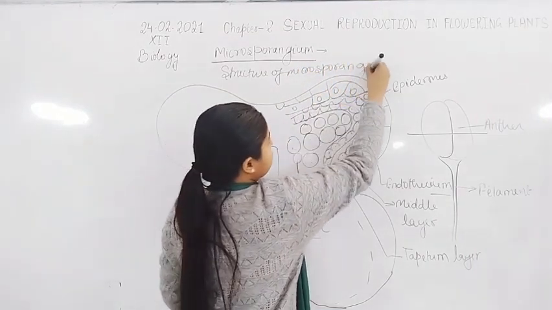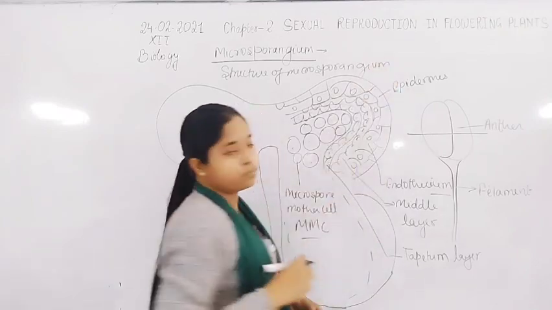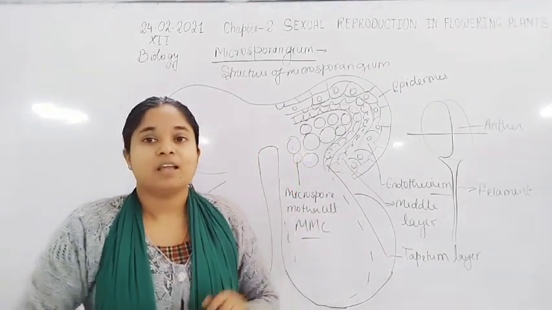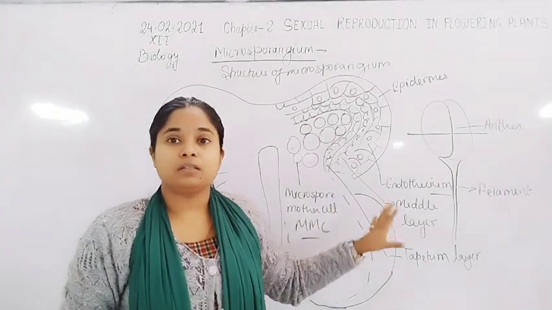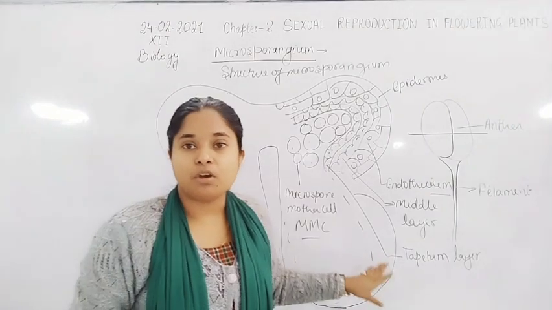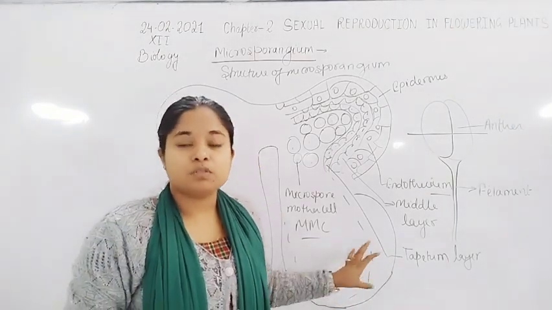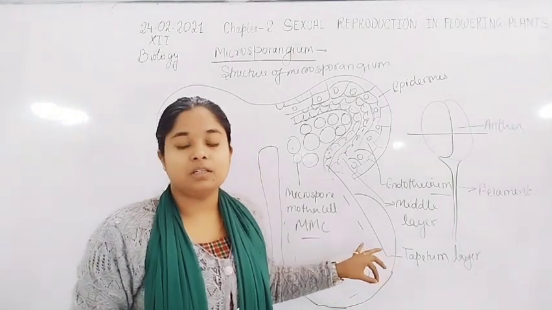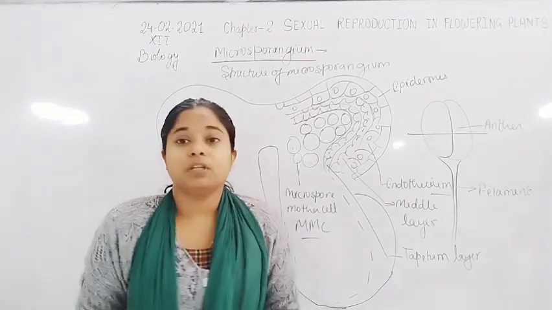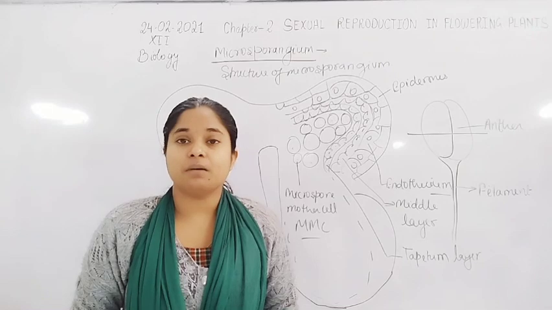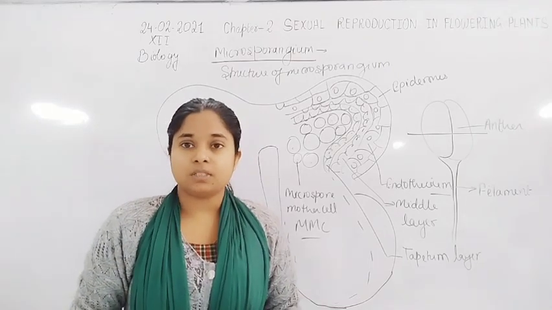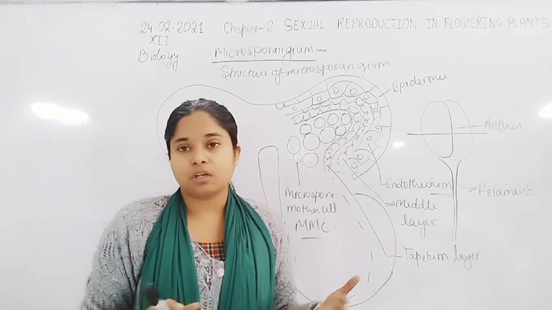The microsporangium consists of 4 layers, and these 4 layers protect the microspore mother cell, which undergoes meiosis division and is responsible for the formation of microspores. So they form the microspores inside the microsporangium. So all these terms are connected with each other. Microspores का formation हो रहा है.